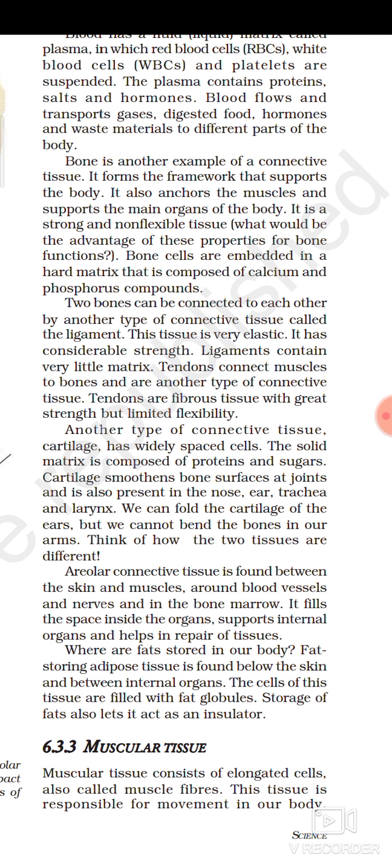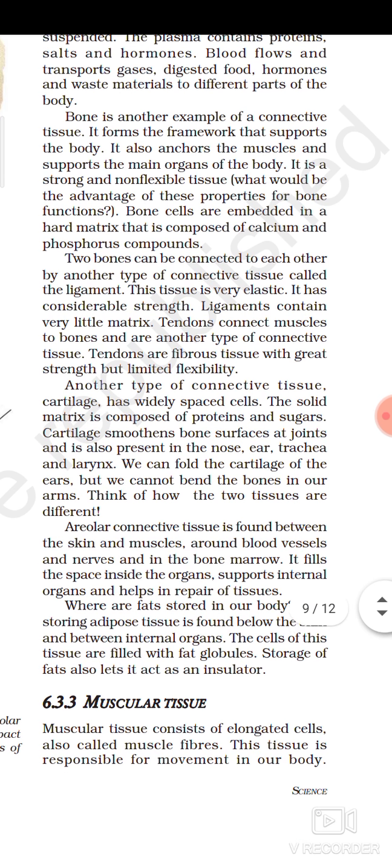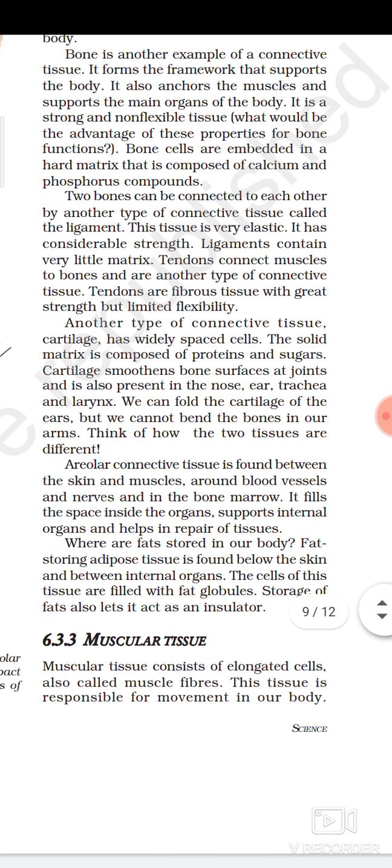The cells of this tissue are filled with fat globules. Storage of fat also lets it act as an insulator.